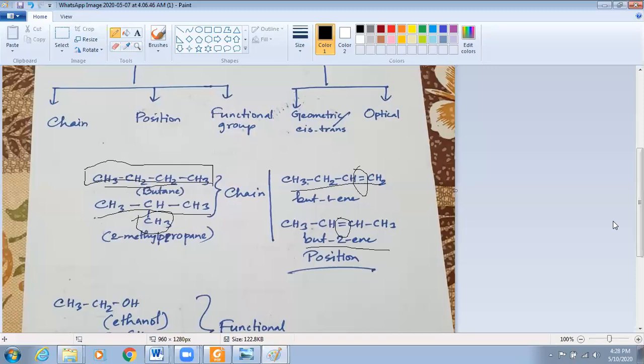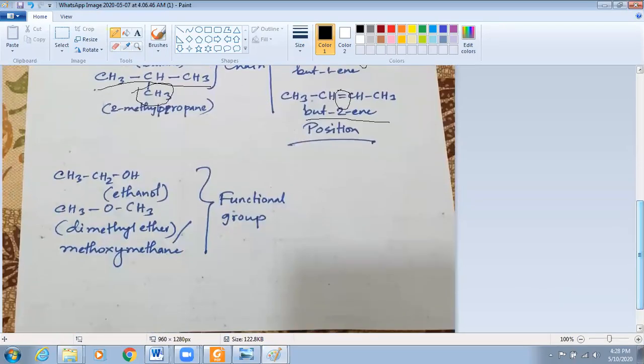Now, come to these two compounds. Their molecular formulas are same. Both of their molecular formulas will be C2H6O. But one is ethanol, an alcohol. Another is dimethyl ether. That means this is an ether.